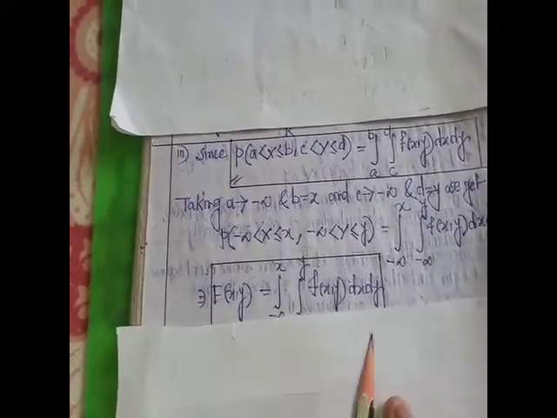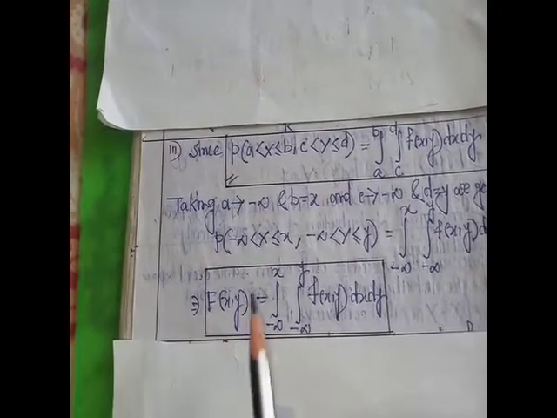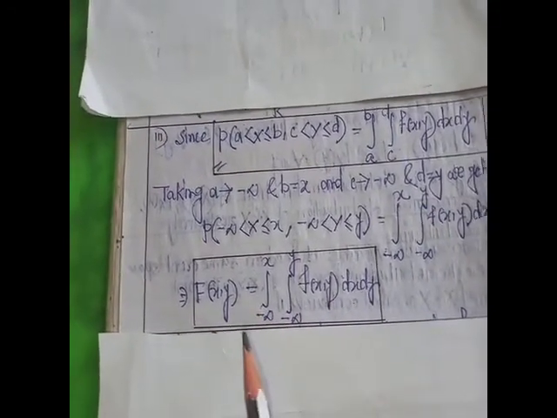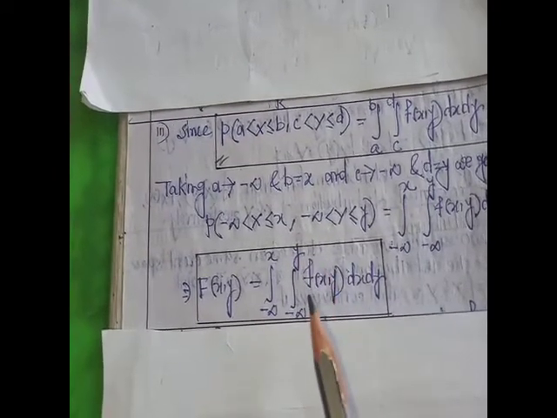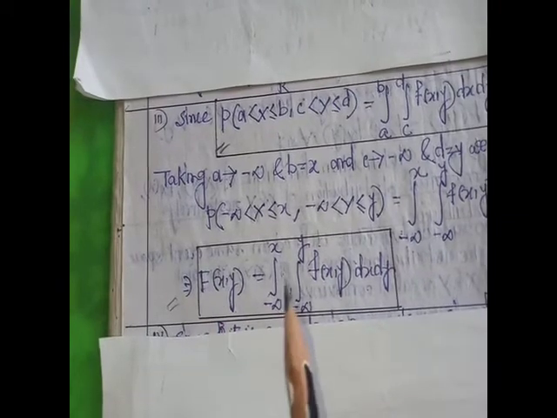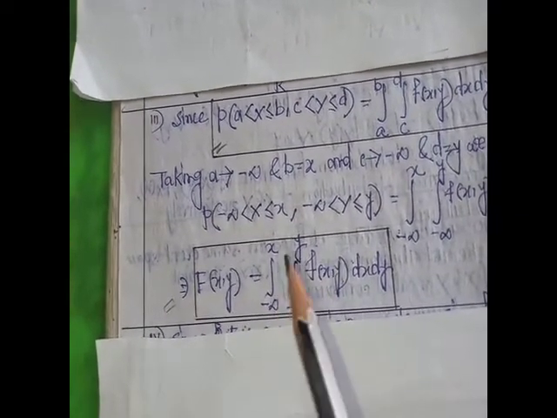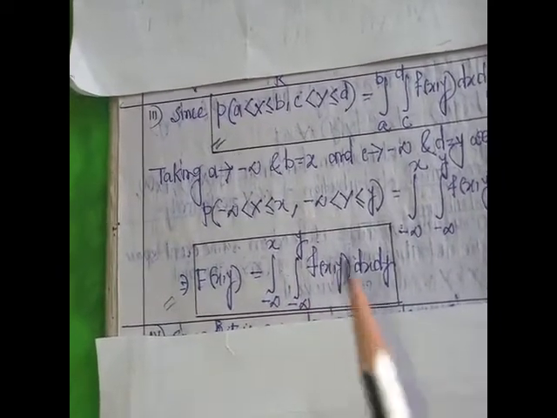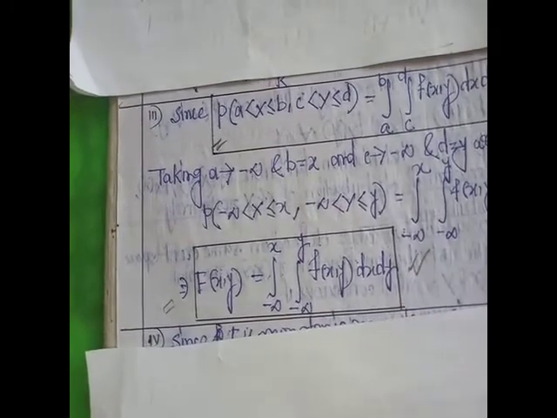The third property is that the joint distribution function, capital F of x,y, equals integration minus infinity to x, integration minus infinity to y of f of x,y dx dy. This is the double integration, and this is the most important result.